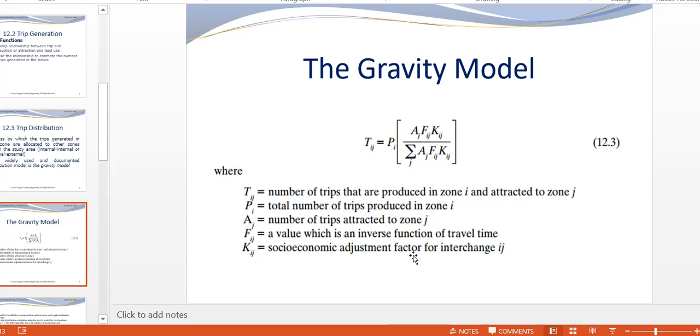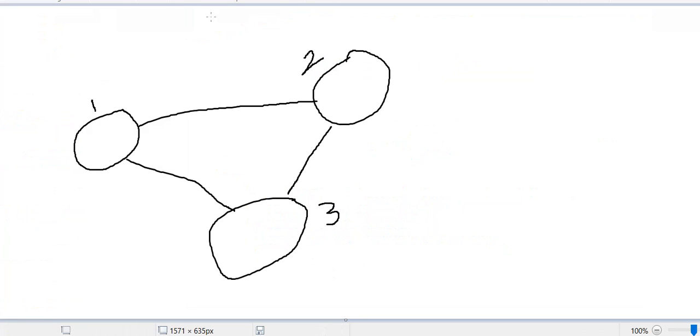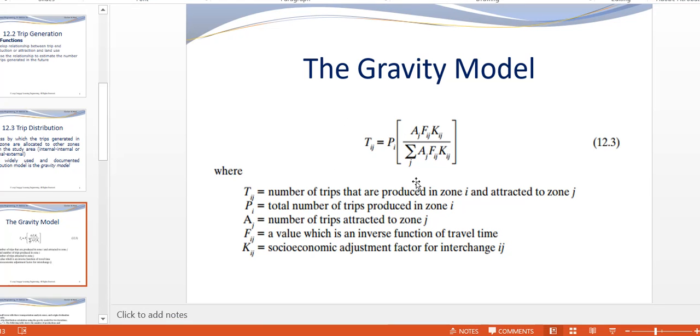It is very difficult to include in the equation. So in most cases we use this factor as one or we discard it. Socio-economic factor means, say, region A is very rich and B is very poor. So that may be a different factor, but that is very difficult to consider. So in this model we discard K. Now the other parameters, hopefully you understood. Here the summation is the summation of A and F for different regions.